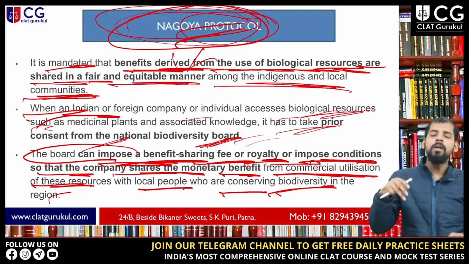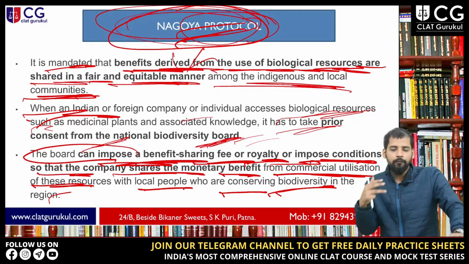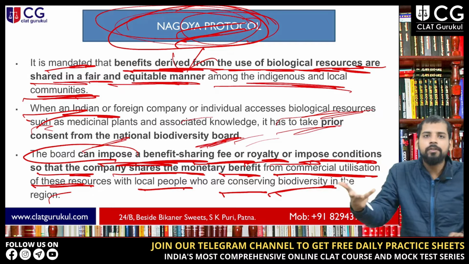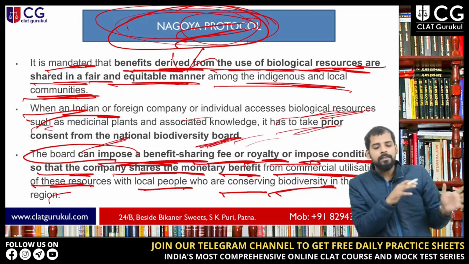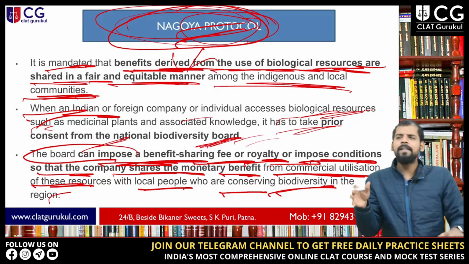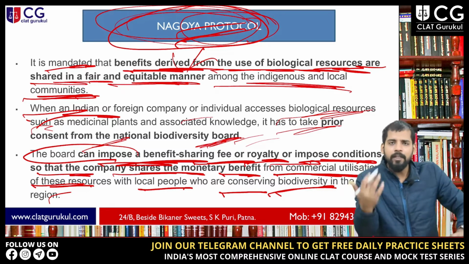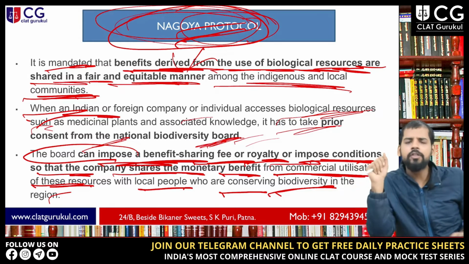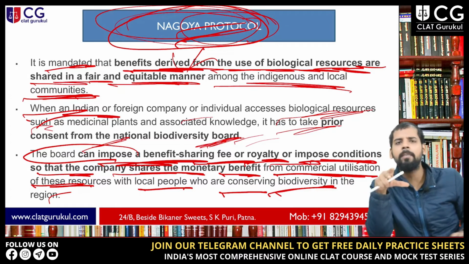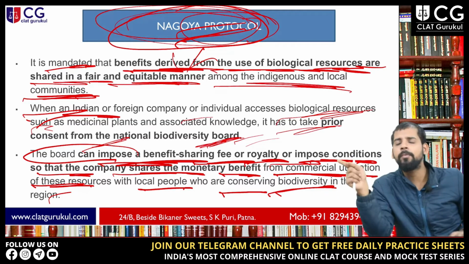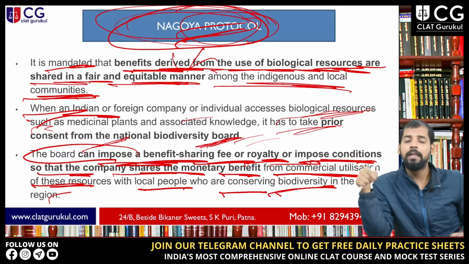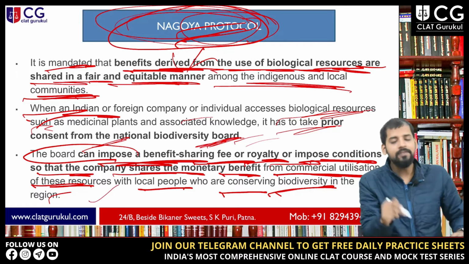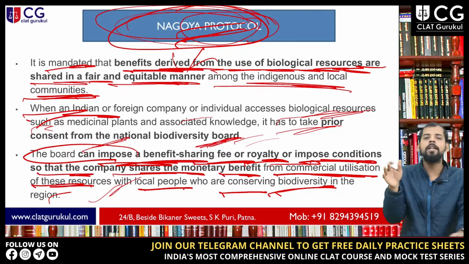So if you want to exploit the resources of biodiversity, the board will impose a certain kind of penalty or royalty or fee, a benefit sharing fee, or impose conditions that the company has to share monetary benefit of those resources with these local communities, because these are the communities who are actually conserving the biodiversity in those regions, right? That is why this whole community issue is very important.